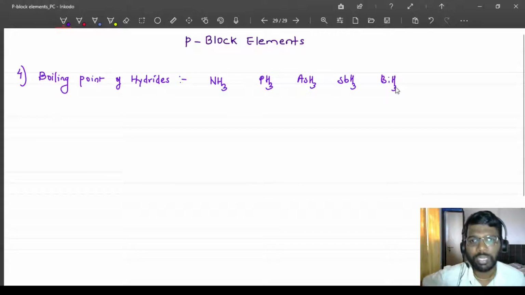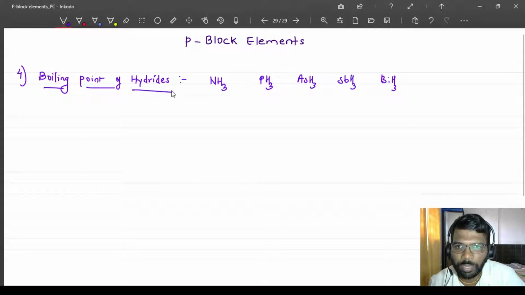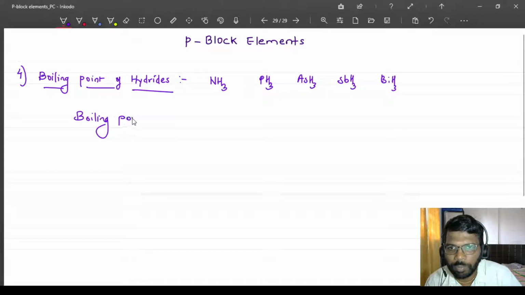Now, on what factor is the boiling point dependent? We can say that the boiling point is directly proportional to the molar mass.